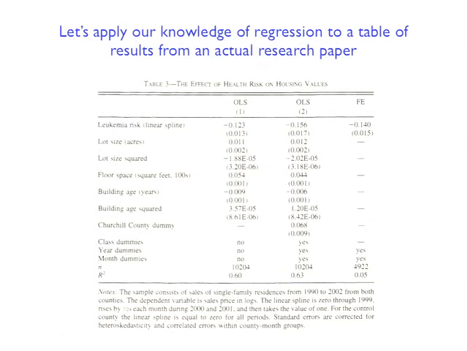But this is from one of the papers in the course, and the regression model. So these are coefficient estimates from a regression, and the regression model that is being estimated here is basically something like the following. So the dependent variable is housing values.